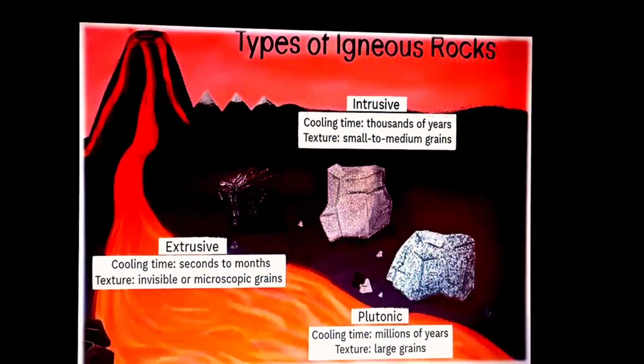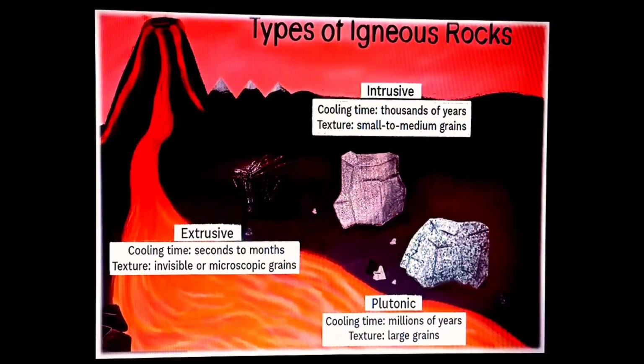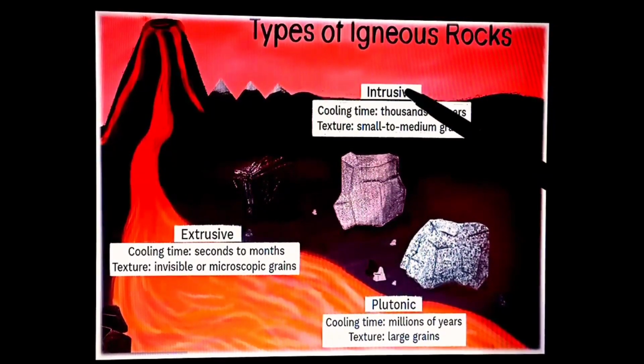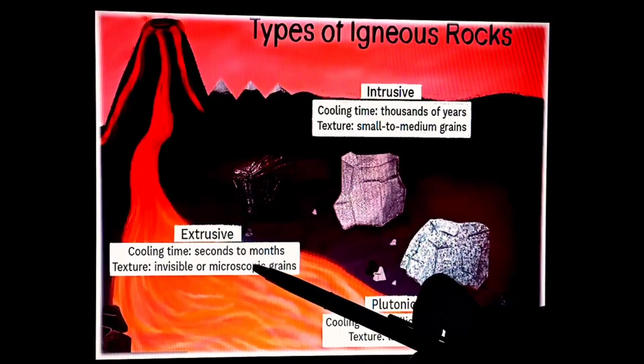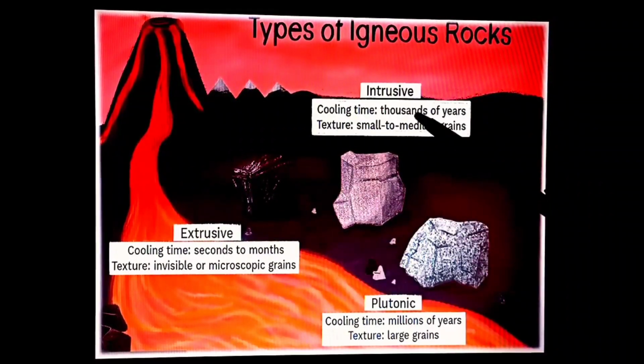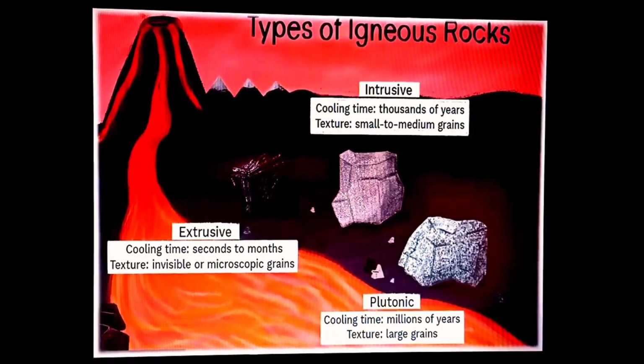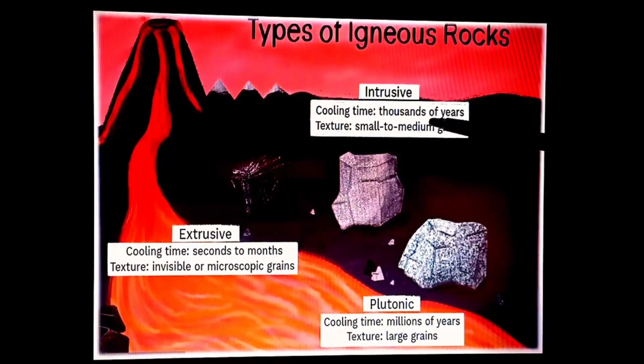Now see the diagram. Here you can see that we discussed there are two types of igneous rock: intrusive and extrusive, right? Extrusive is formed when the lava is on the surface. Intrusive is just written here, but it is below the earth's surface. And plutonic. Now plutonic are also intrusive, right?